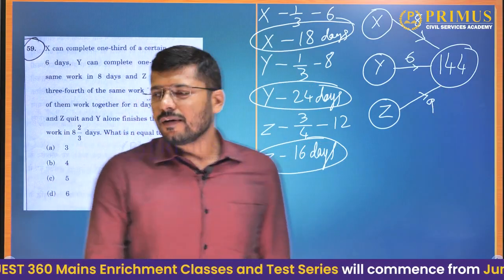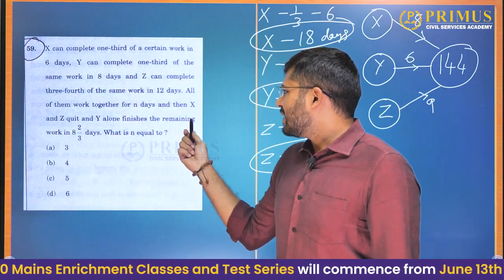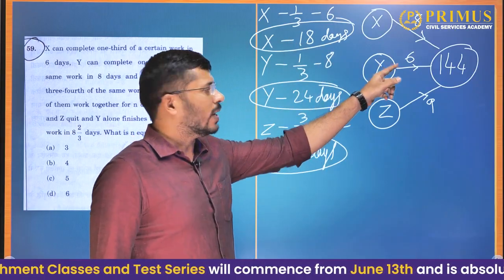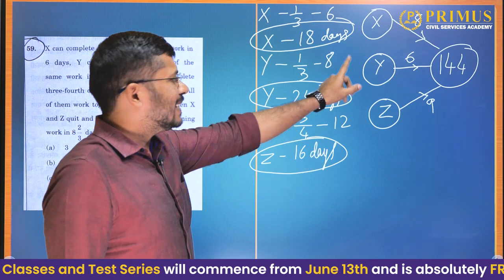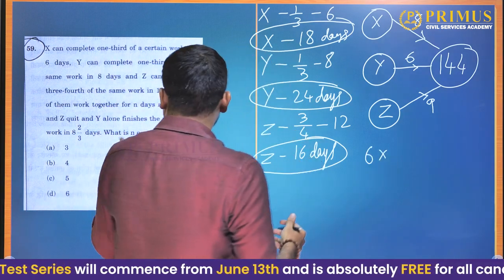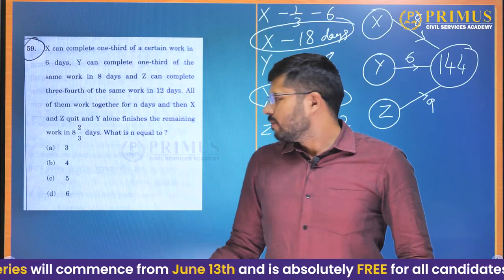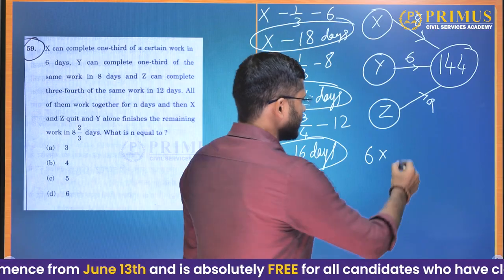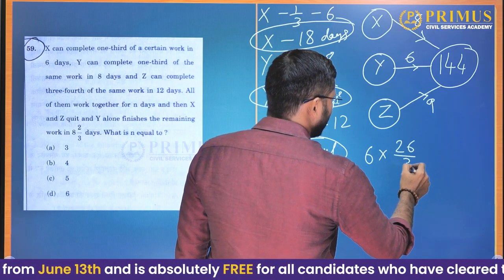Okay, then we know that Y alone finishes the remaining work in 8 2/3 days. So what is the speed of Y? The speed of Y is 6 units per day. So with that speed, he works for 8 2/3 days. What is 8 2/3? If you convert it into an improper fraction, it is 26/3. So he takes 26/3 days.